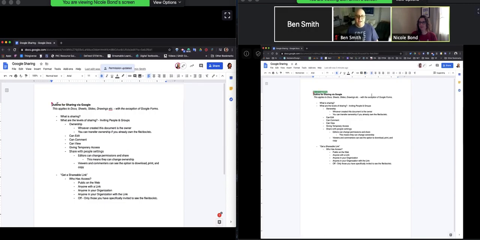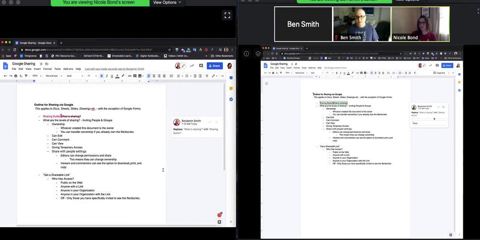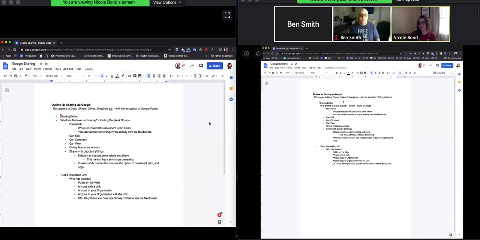So I can now go in here, and if I wanted to change something like we were talking about what is sharing, but I wanted to change it to the sharing button, what you'll see is that it came across and it used sort of the commenting feature. Now I can add comments, but it didn't actually make the changes. And on Nicole's side, she could accept that change if she wanted to, and then it becomes permanent. So that's one way that you can work with things.